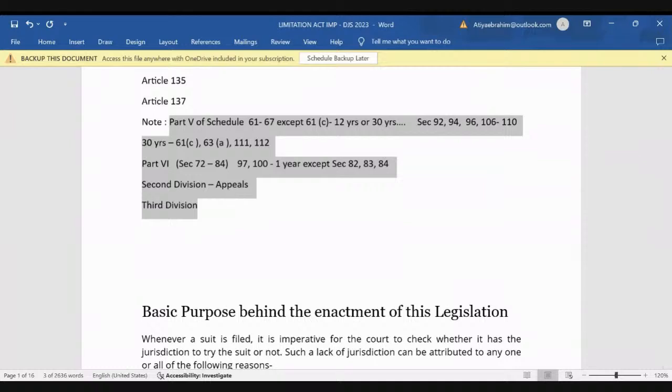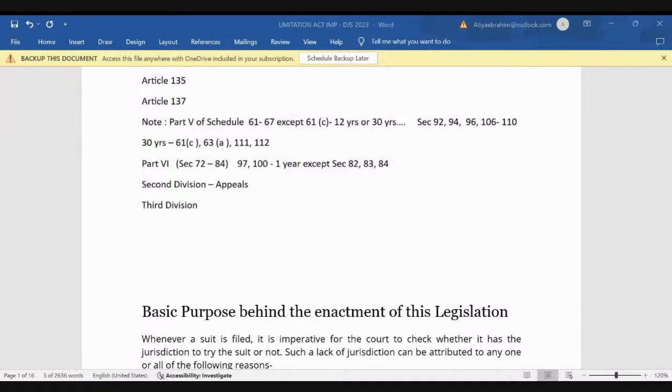Now, my question to all of you is, how many sections are there in the Limitation Act? Please answer in the comment section. How many sections do you find under the Limitation Act? Yes, students, how many sections can you see? There are 32 sections, right? 32 sections, yes Tanya and Anjana, right.